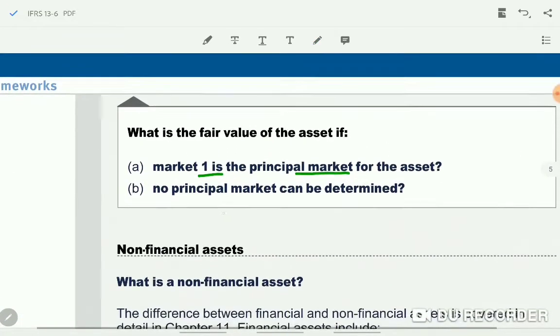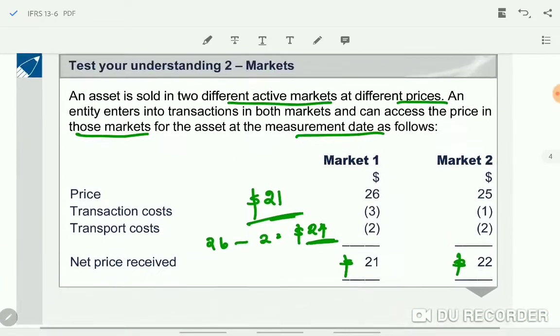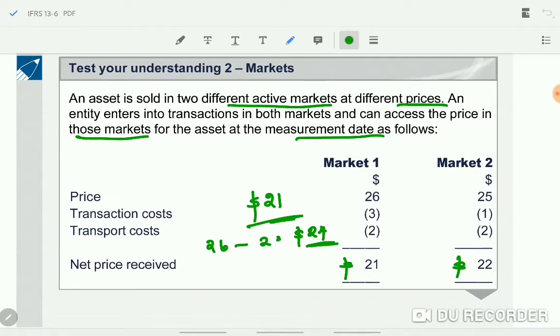Second one, if no principal market can be determined, we have to take the most advantageous market. To know which is the advantageous market: the market where the entity can get the maximum price for selling their asset and the minimum price for settling the liability. Okay, this is an asset, so where are they getting the highest price? In market 2. When you check which market gives the highest price, you take the price net after all expenses.